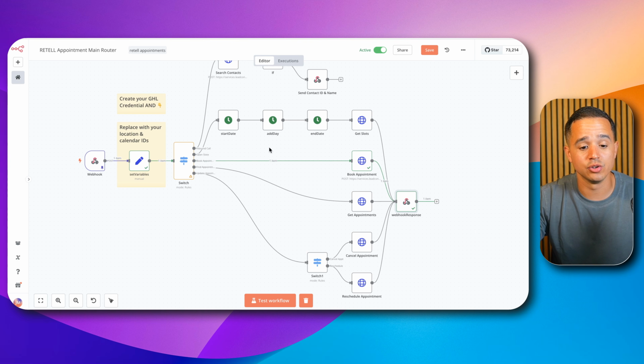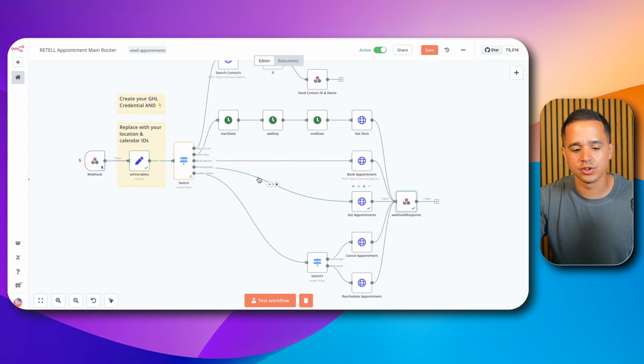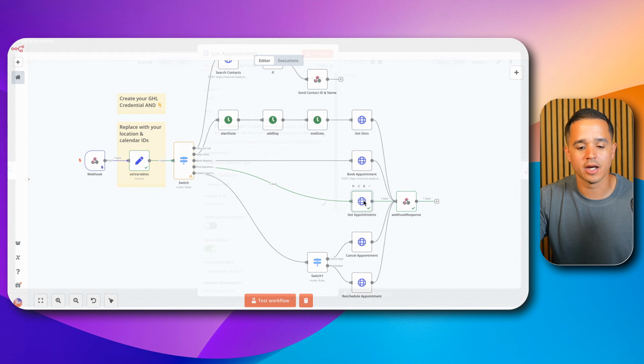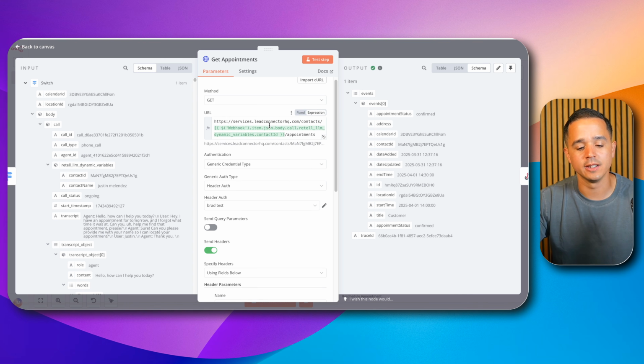Now, the next thing I'm going to do is find an execution where we use this get existing appointments so we can walk through that side. Stand by. Okay, in this execution, we had a tool call, which was get existing appointments, and that's using the find appointments tool here. And so if we hit the switch node, the tool call was find appointments. And so it went down the find appointments path. And then all we do is use the GoHighLevel API to find existing appointments.